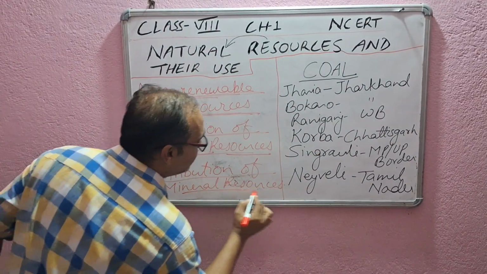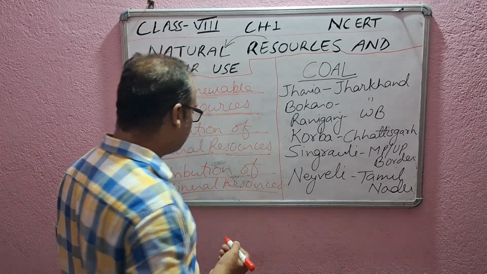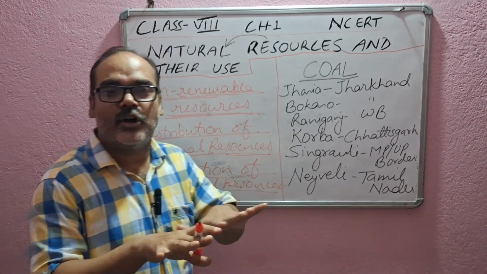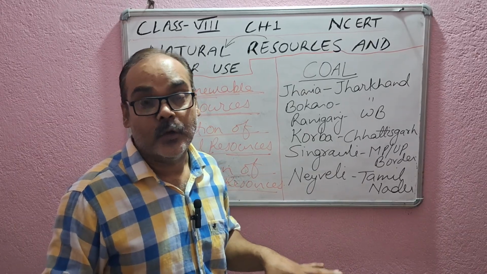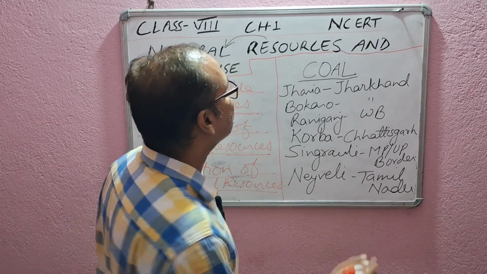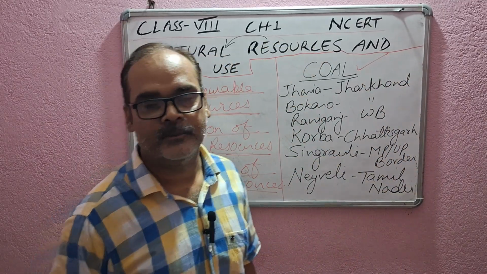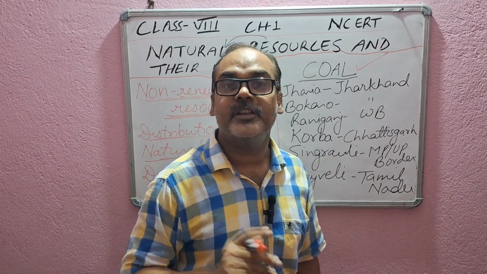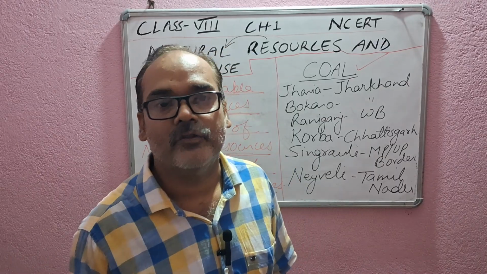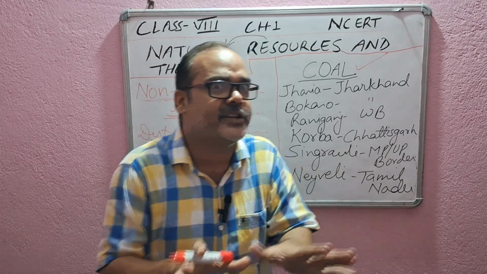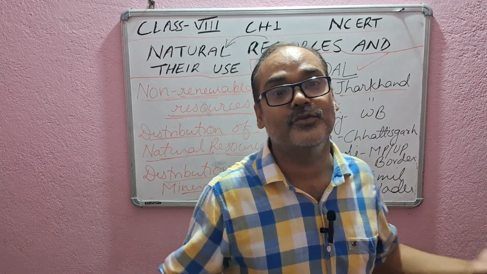Distribution of mineral resources we are going to deal with now. So in distribution of mineral resources, you can see on the map so many names are mentioned over there, with different symbols. So let's deal with the first one. The first one is coal. At which places in India is coal found and in which state? It is very essential to know. We know it is found in Jharia, and where is Jharia? You don't know. Then what is the use?